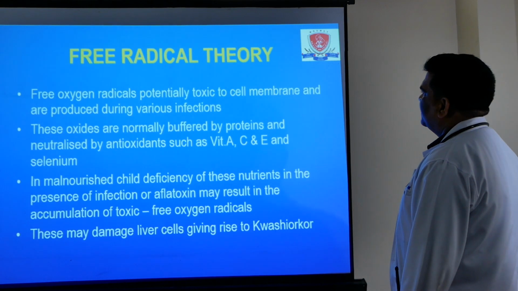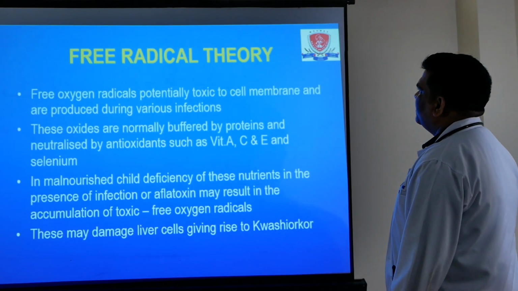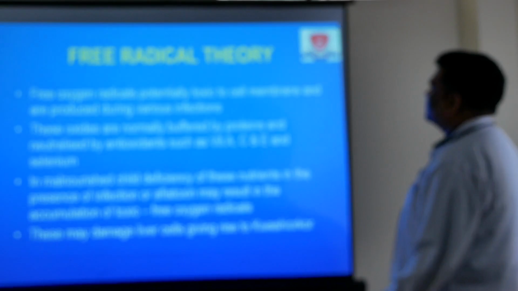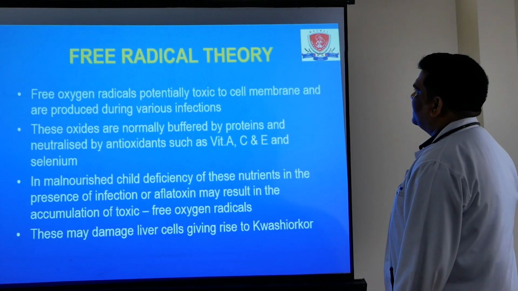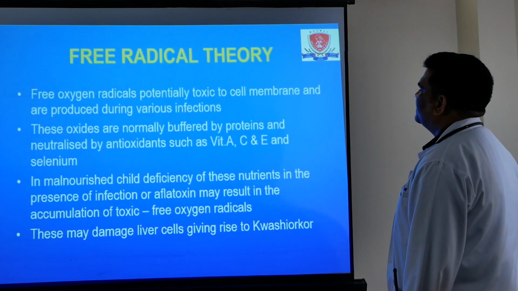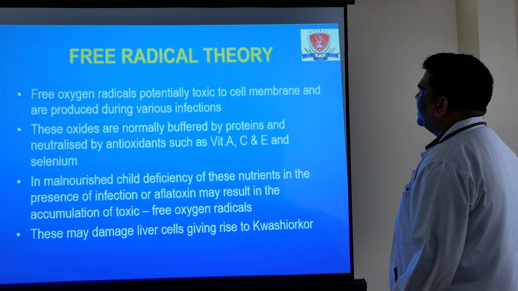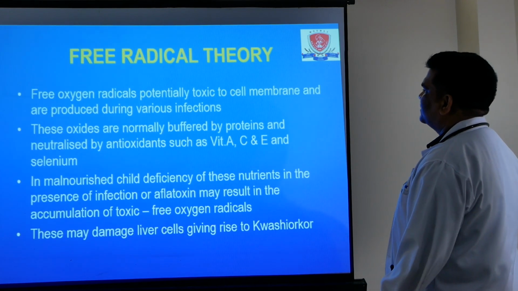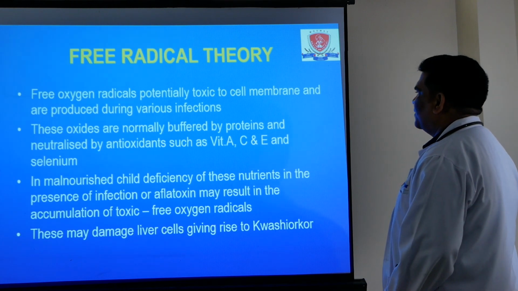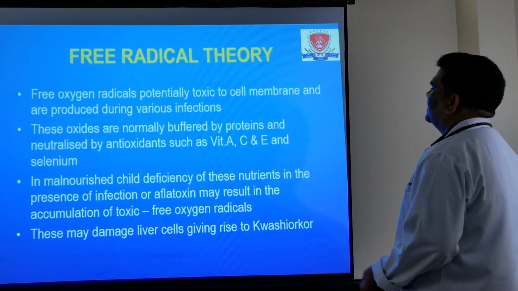theory. As you know, normal free oxygen radicals are potentially toxic to cell membrane and are produced during various infection. Normally, in every child having that infection, free oxygen radicals are produced, but these are neutralized or buffered by proteins and neutralized by some antioxidants present in our body, like vitamin A, C, E, and selenium.